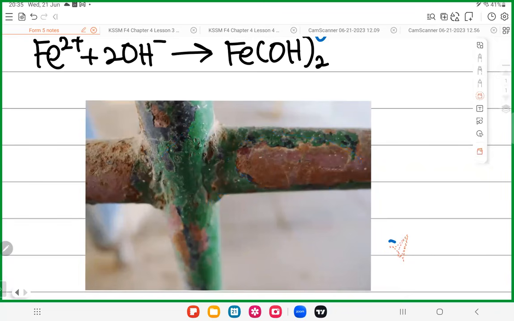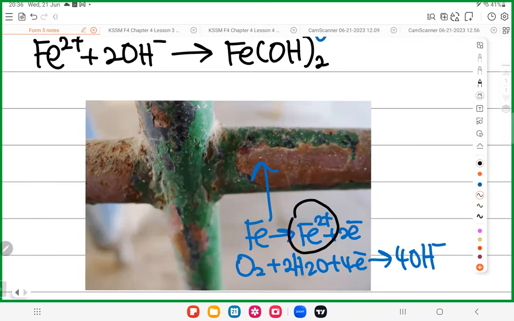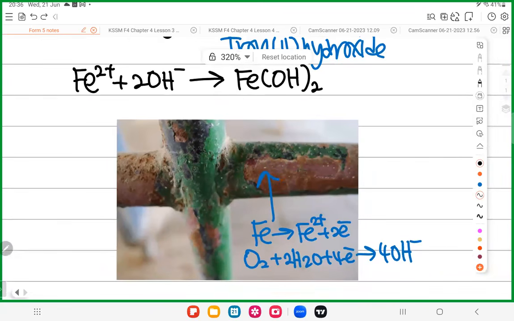First and foremost, the iron Fe donates electrons to become Fe2+. Then the electrons donated by the iron are received by oxygen and water, forming OH minus. Now you have a positive ion and also a negative ion. They fall in love with each other. So the positive and negative ions combine to form Fe(OH)2. This Fe(OH)2 contains Fe2+, and that's why the color is green.